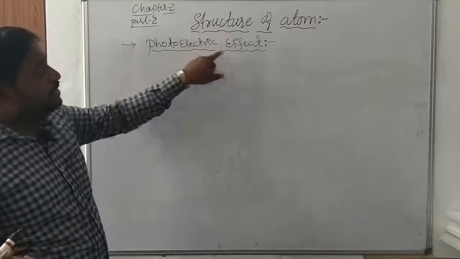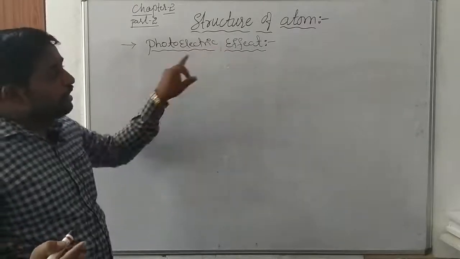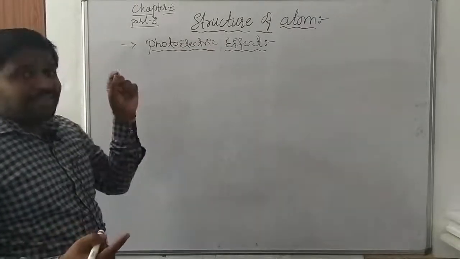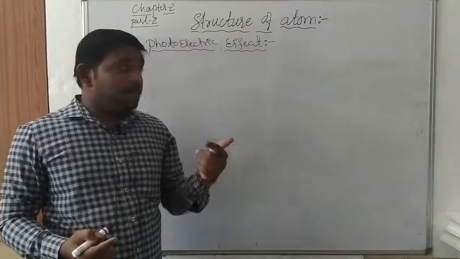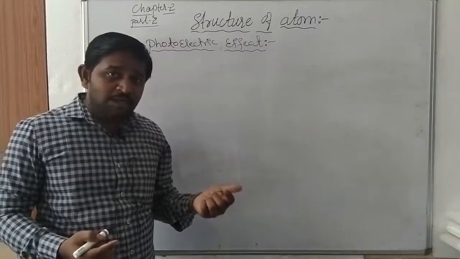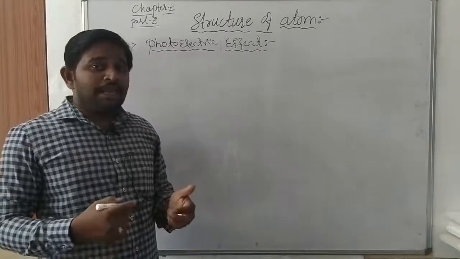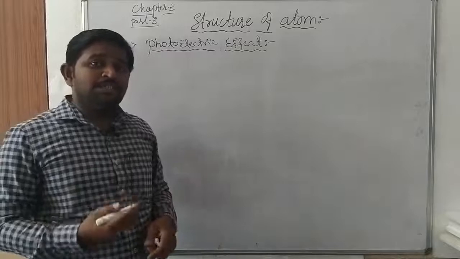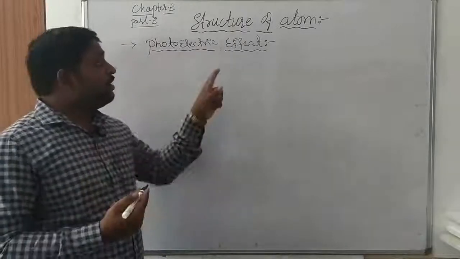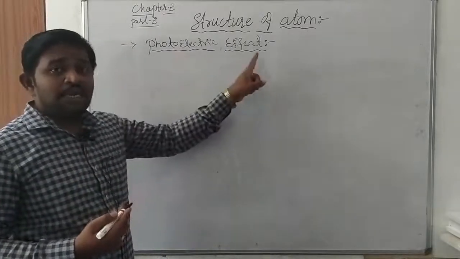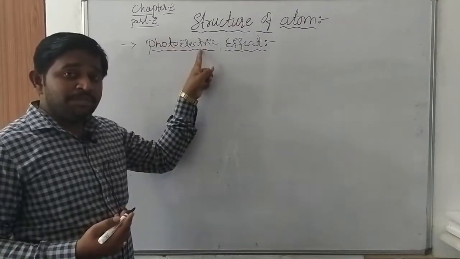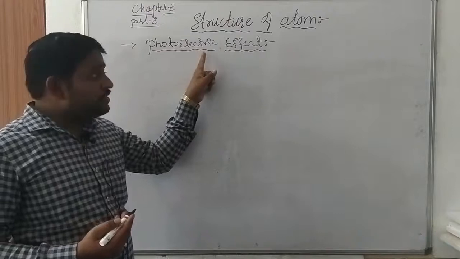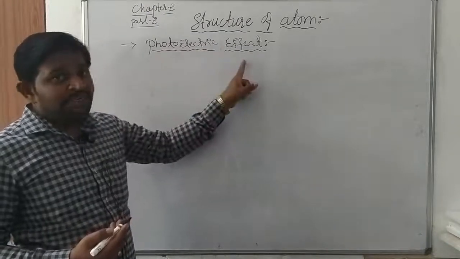That effect is called the photoelectric effect. When certain metals are exposed to sunlight or any suitable frequency of light, those metals can eject electrons from their surfaces. Such an effect is called the photoelectric effect.